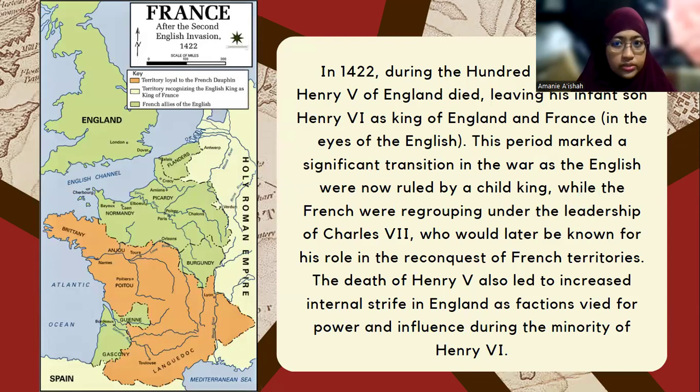In the year 1422, King Henry V died, leaving his infant son, King Henry VI, as King of England and France. This was only in the eyes of the English. This period marked a significant transition in the war, as the English were now ruled by a child king, while the French were regrouping under the leadership of King Charles VII, who would later be known for his role in the reconquest of French territories.